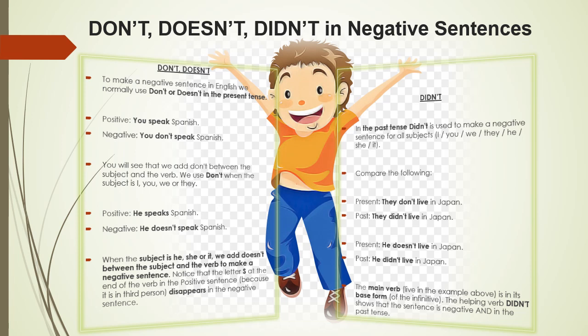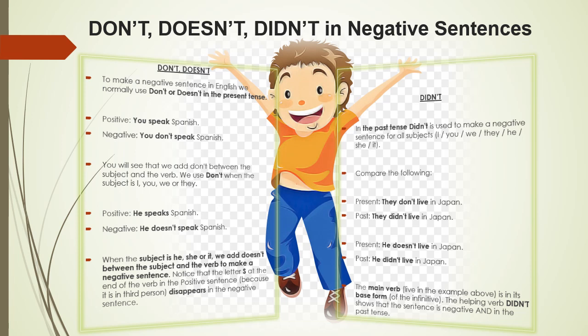Moving on to didn't. In the past tense, didn't is used to make a negative sentence for all the subjects, be it I, you, we, they, he, she or it. Now look at this example. They don't live in Japan. This is a sentence in the present tense.